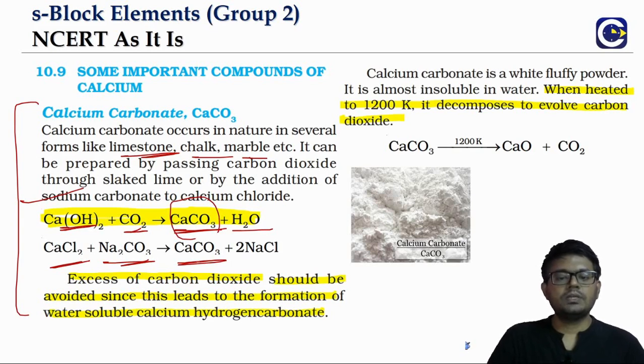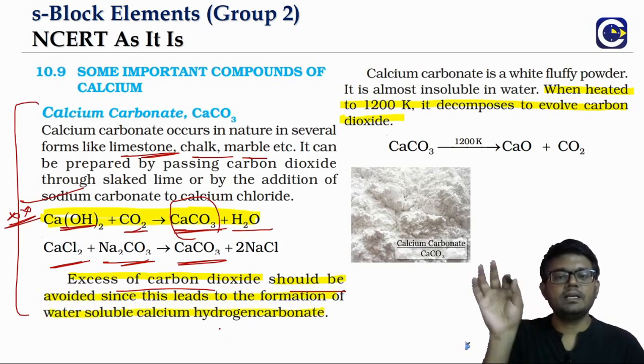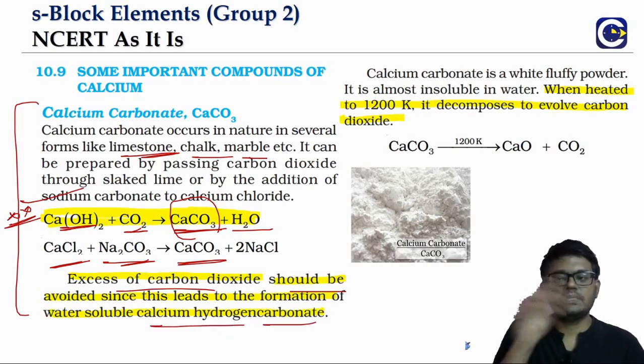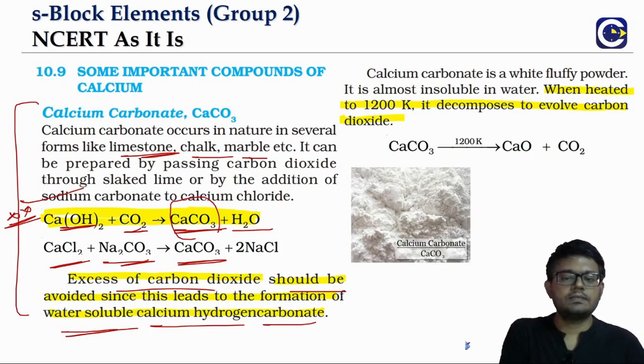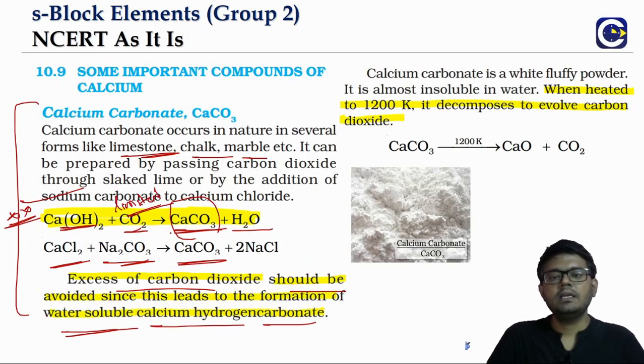In passing carbon dioxide into the slaked lime, if we pass excess carbon dioxide, what happens? We will get hydrogen carbonate, that we have seen already. So we will get calcium bicarbonate or hydrogen carbonate, which is soluble in water. So that should be avoided. We should only supply a limited amount of carbon dioxide, so that we get the calcium carbonate precipitate.